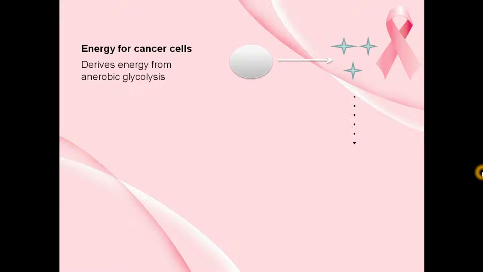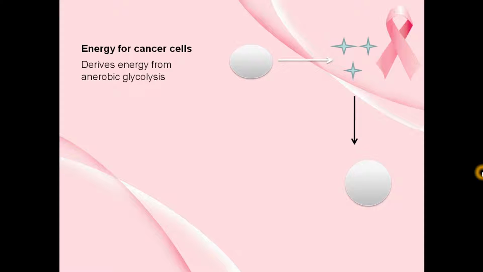Now, the next characteristic that we need to know is how do cancerous cells derive their energy? They derive their energy from glycolysis, and that too anaerobic glycolysis. The end product of anaerobic glycolysis is lactic acid, right? So this is a cancerous cell. Now it is producing lactic acid in the environment. It's throwing out the lactic acid in the environment.